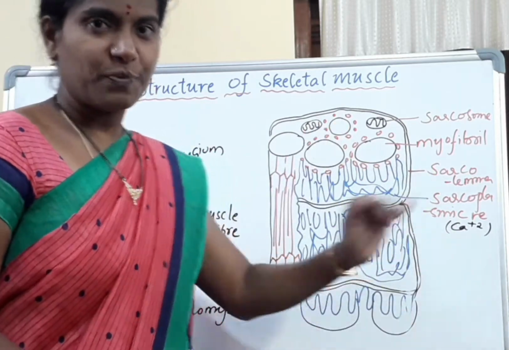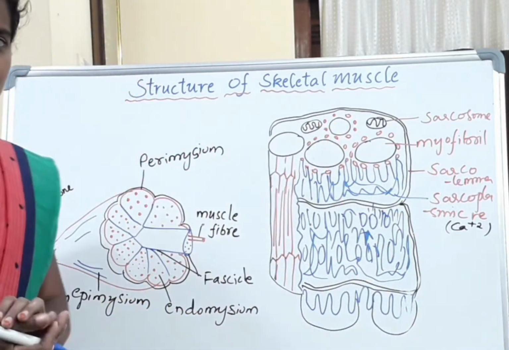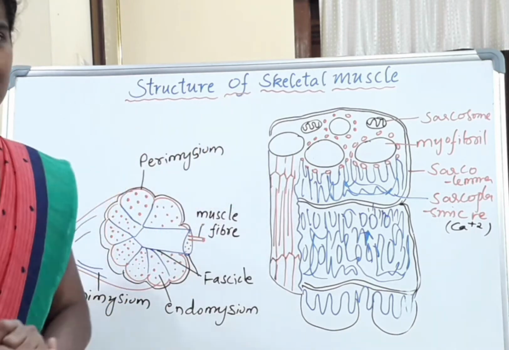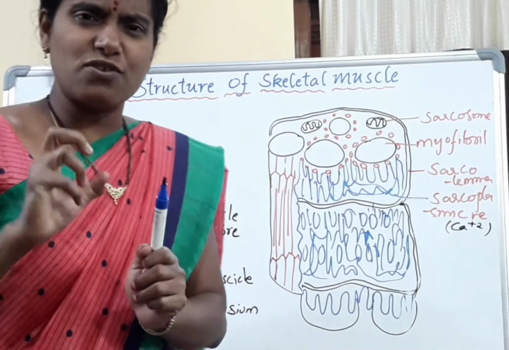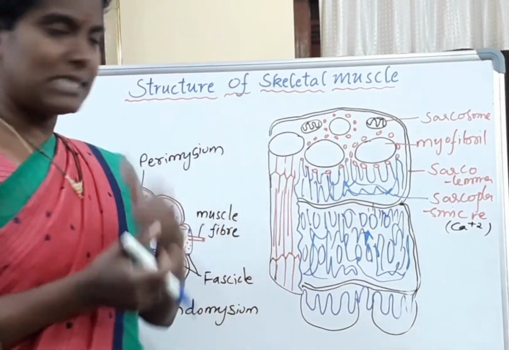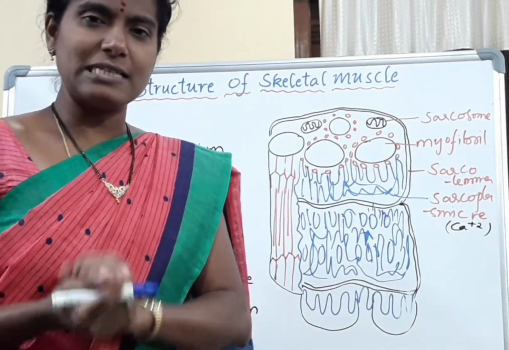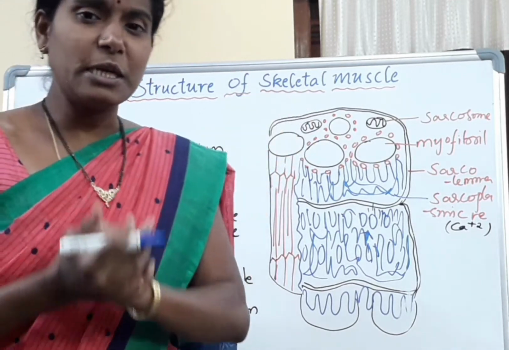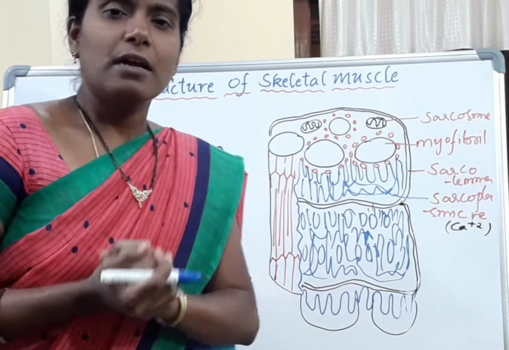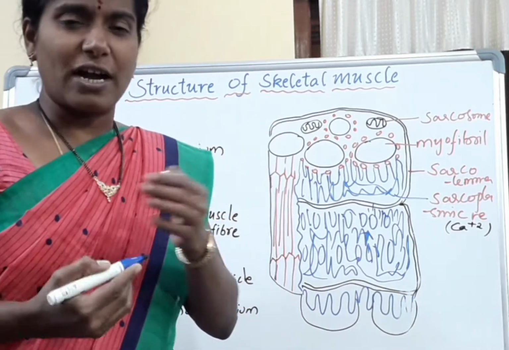Now let us enter into the concept, skeletal muscle structure. First of all, let me give you the basic introduction regarding the muscles. What are muscles? They are mesodermal in origin, and the study of muscles is myology. What are the basic functions of muscles?